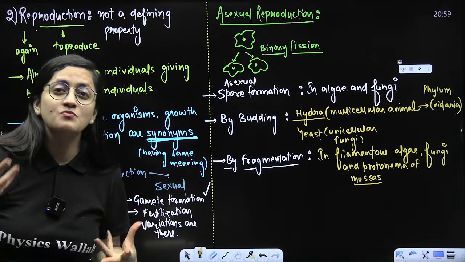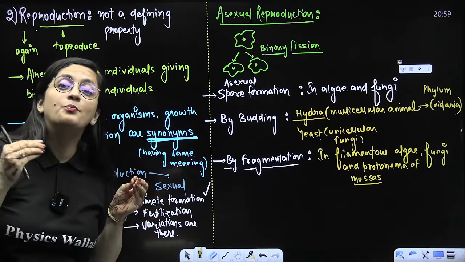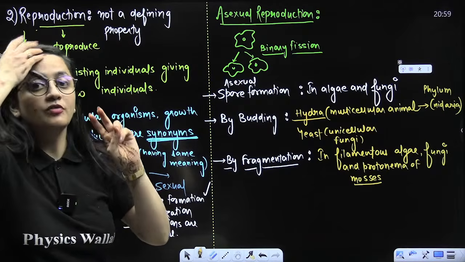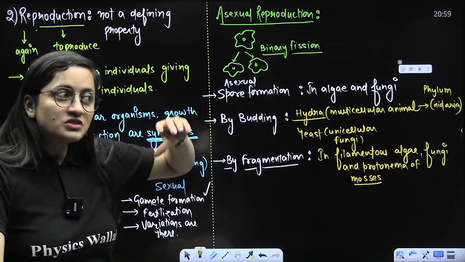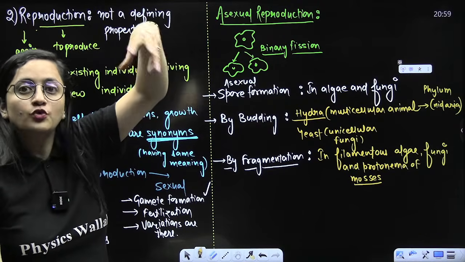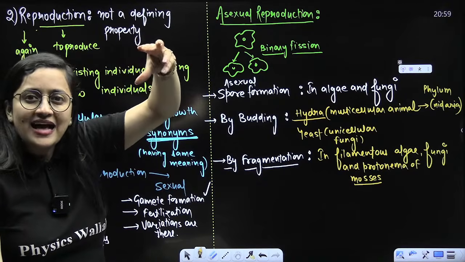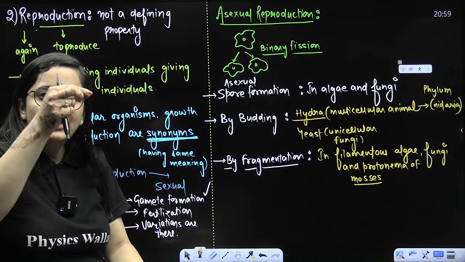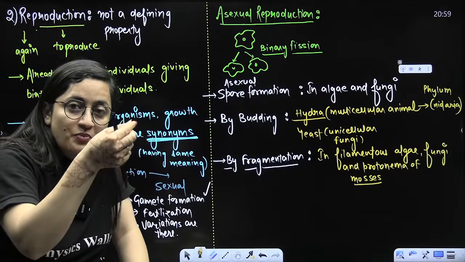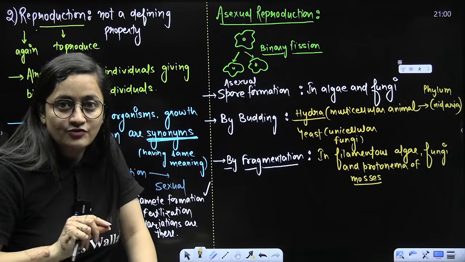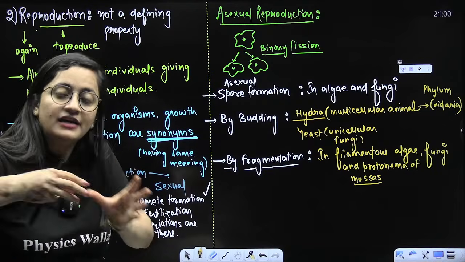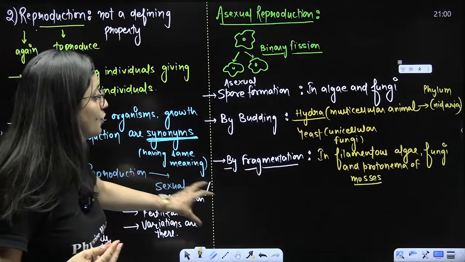Protonema of mosses. What are mosses? They are also plants, bryophytes. Remember, in the bryophytes you have liverworts and mosses. Mosses have a spore, but that spore forms a stage called protonema, a greenish, branched, creeping, filamentous, algae-like structure. It's not algae. If a part of the protonema gets separated, it can grow into a new plant. That is what you have to remember.